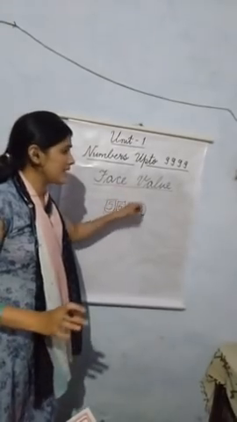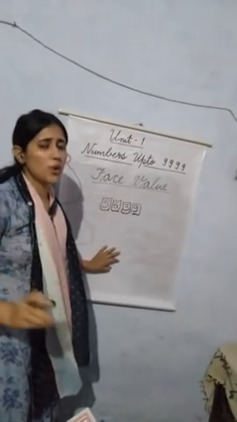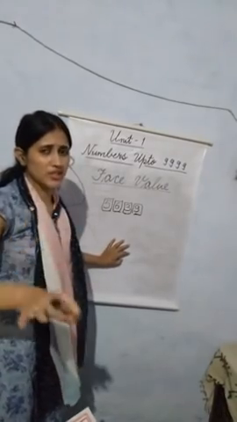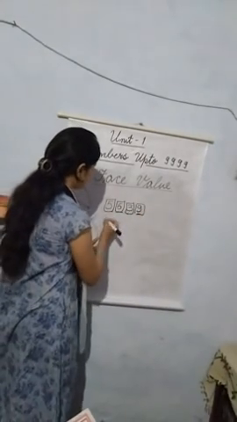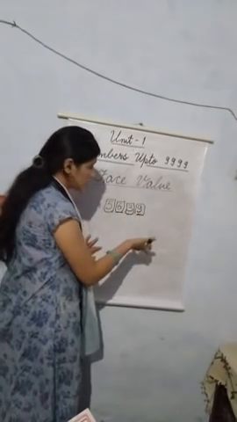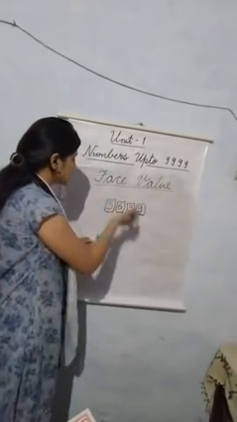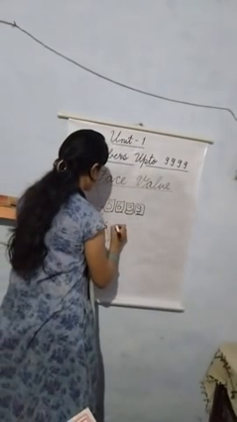Whatever may be the place value of the digit in a number, the face value of that digit is going to be the digit itself. Like here, the place value of 9 was 9 ones, 3 was 3 tens, 6 was 600, and 5 was 5000. Now we will change the places.